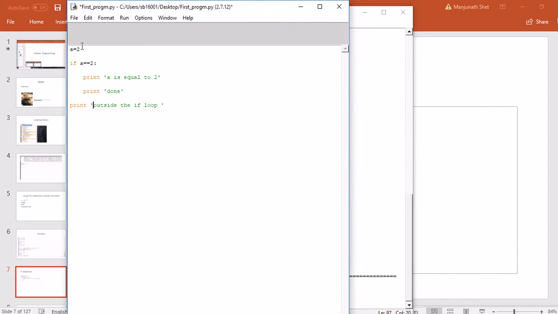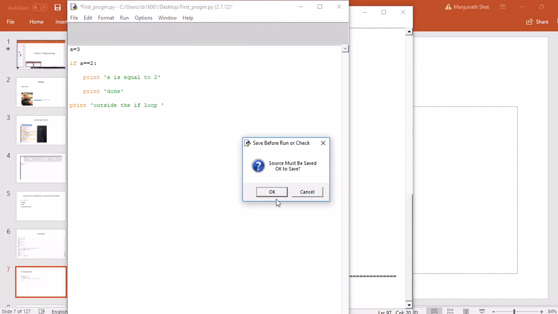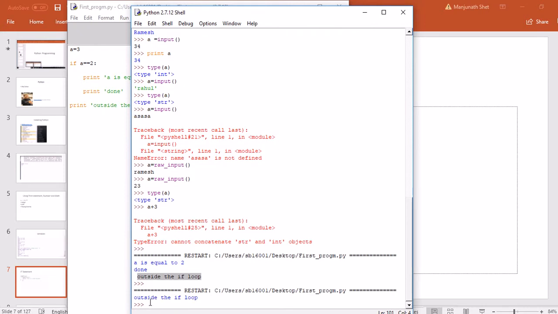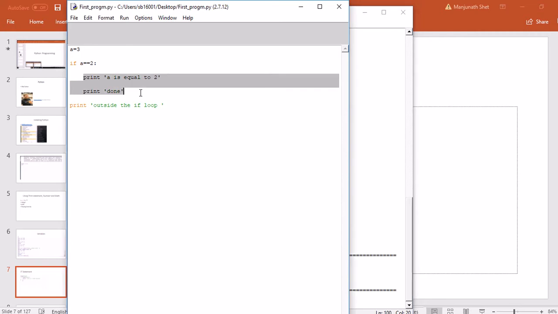Now imagine I have written a is equal to 3. Now the if condition is not going to work because a is 3, which is not equal to 2. So this is telling that we are outside the if loop. So this statement did not execute.